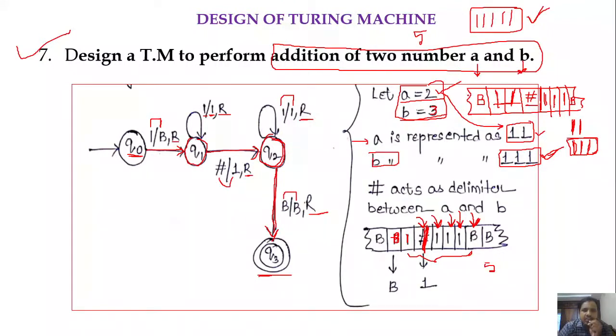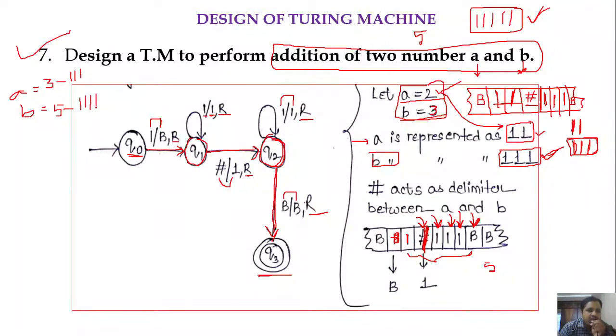Whatever the A value or B value is, just convert them into the number of ones. If A is 3 and B is 5, then 3 will be represented as 3 ones and 5 as 5 ones.